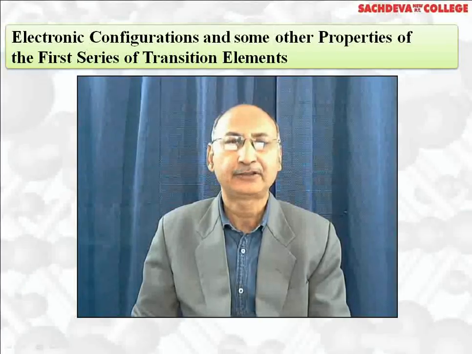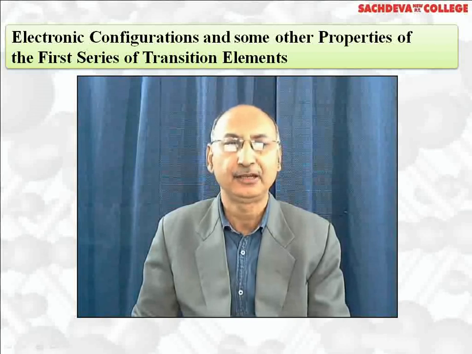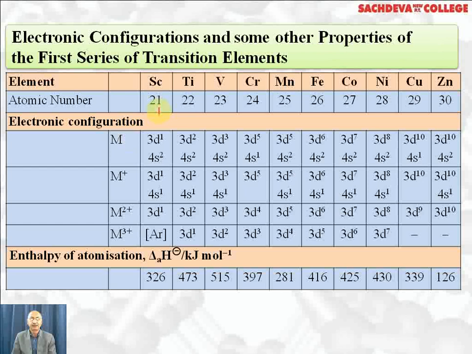Let's take up electronic configuration and some of the properties of the first series of transition elements. This is scandium 21. Electronic configuration is 3d1 4s2. Remember, for ions, first electron will be lost from 4s orbital and then from 3d orbital. So in scandium plus 1, we will have 3d1, 4s1. Scandium plus 2 will have 3d1, and scandium plus 3 will have the same electronic configuration as argon, and that is the reason that scandium plus 3 is most stable.